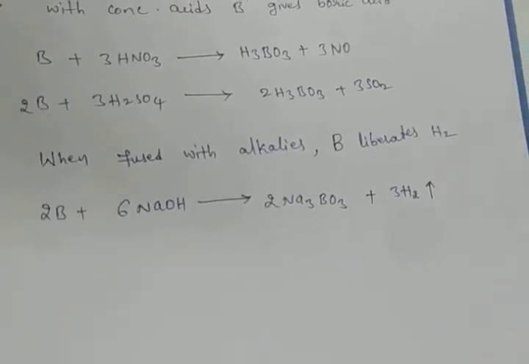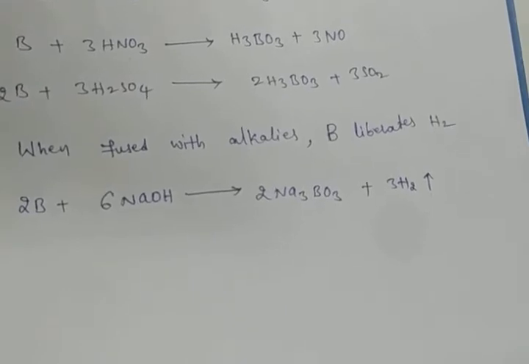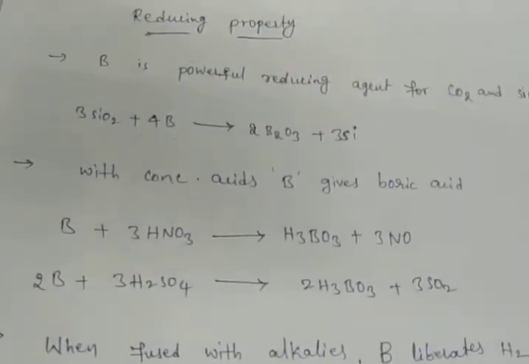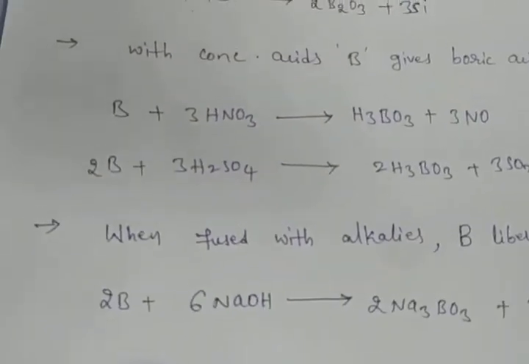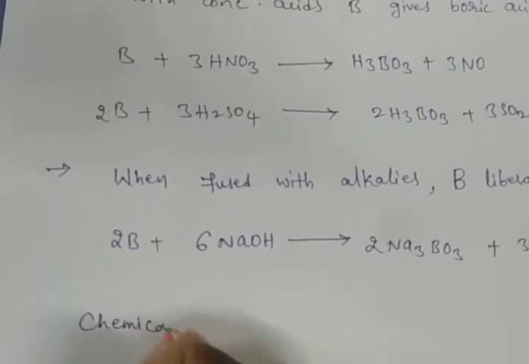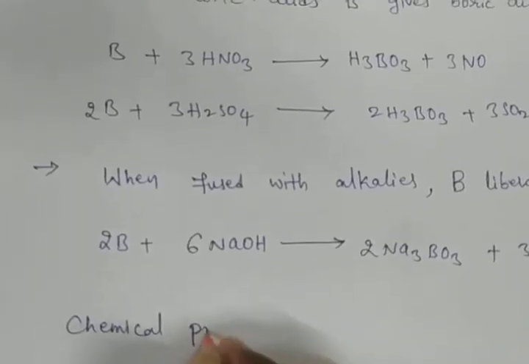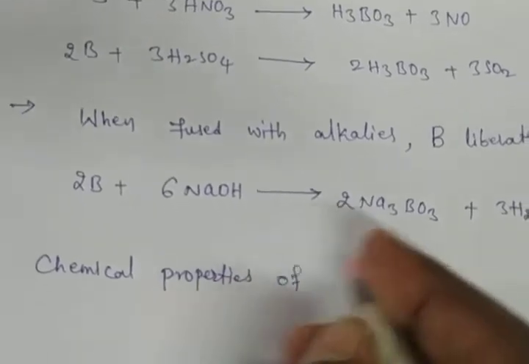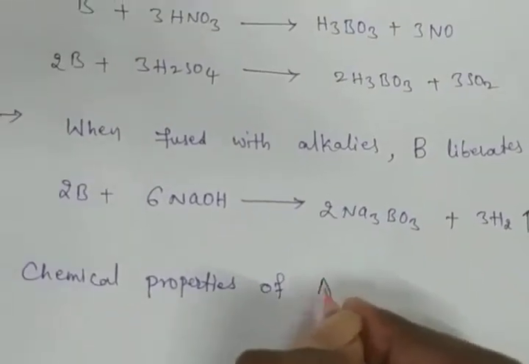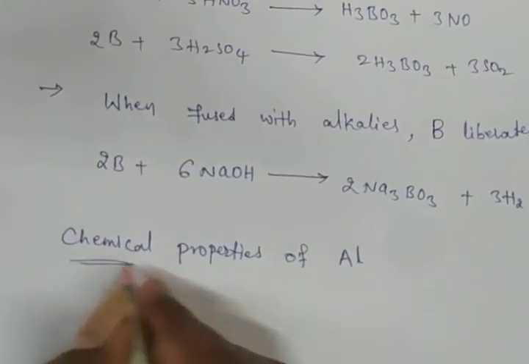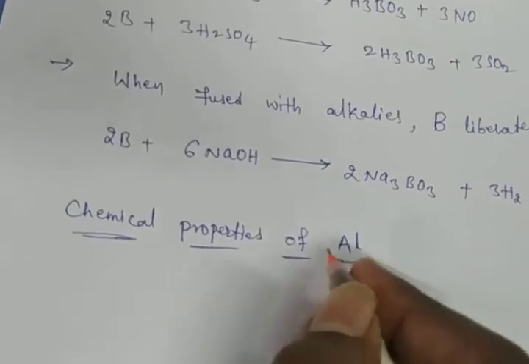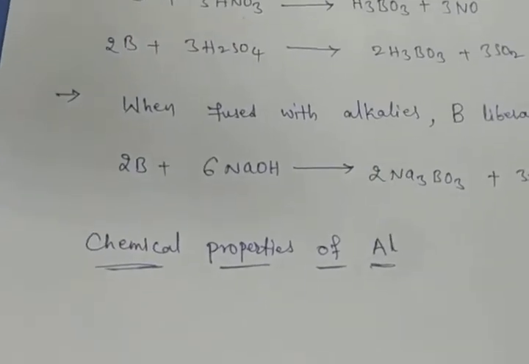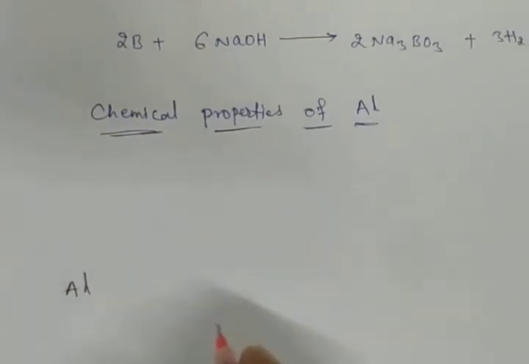Now, chemical properties of aluminium. What are the chemical properties of aluminium? What is the symbol of aluminium? The symbol of aluminium is Al.